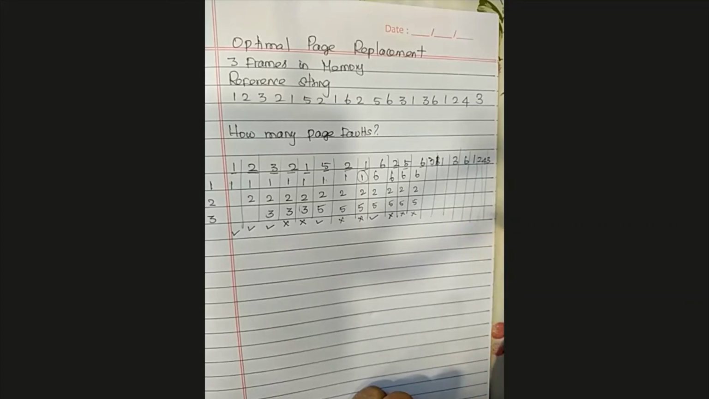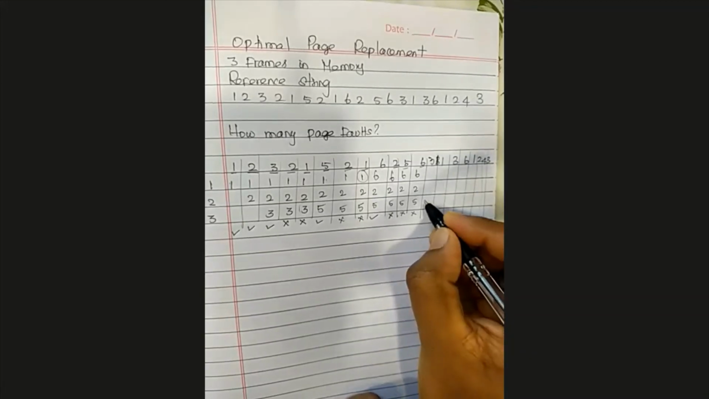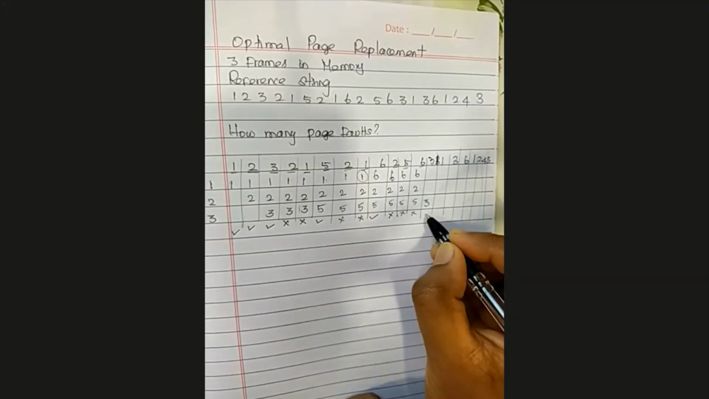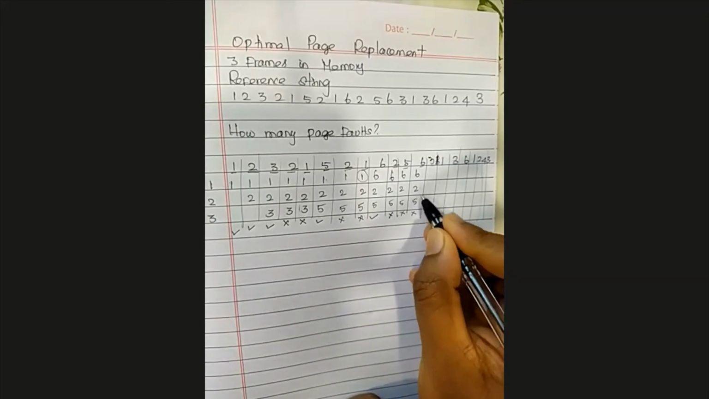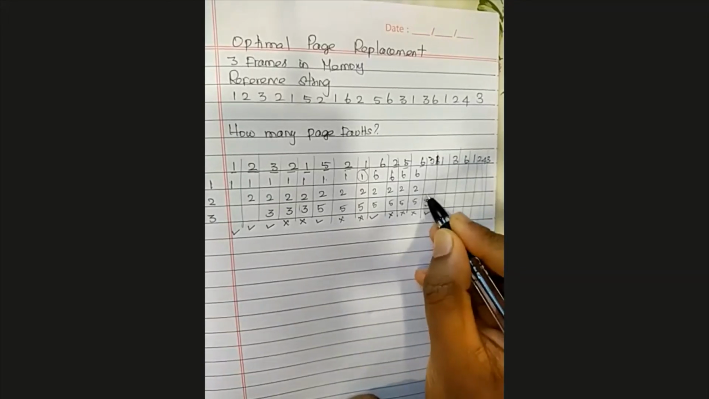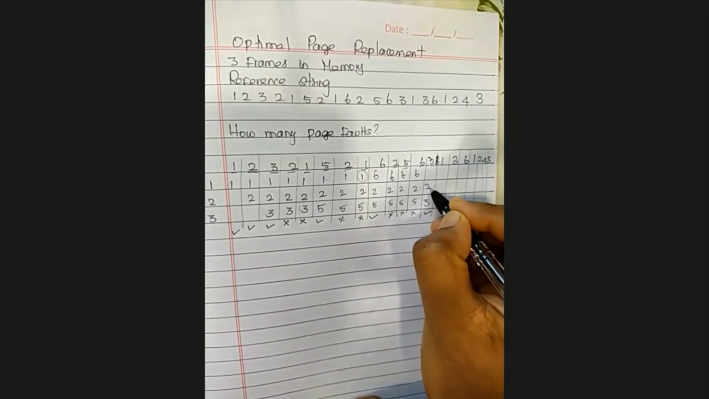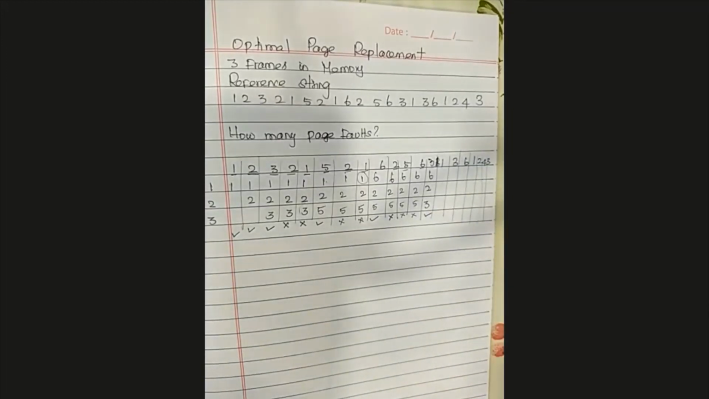3. In the near future, you don't see any reference to 5. But you see a reference to 2 here, you see a reference to 6 here. 5, yeah, no way. So you target this frame, remove page 5, load page 3. Keep the 2 and 6 as they are. Do you get the idea what I am trying to do?